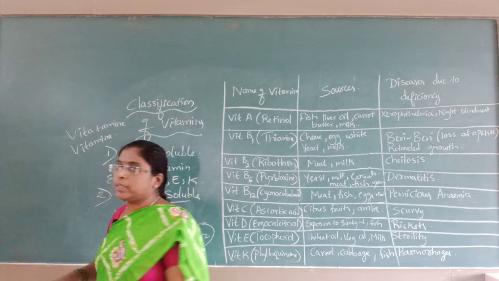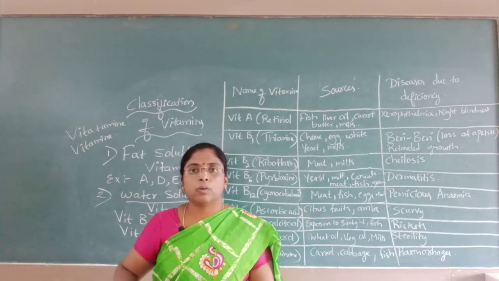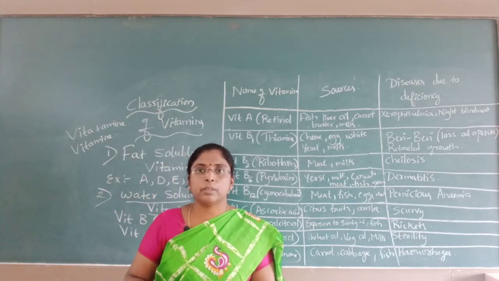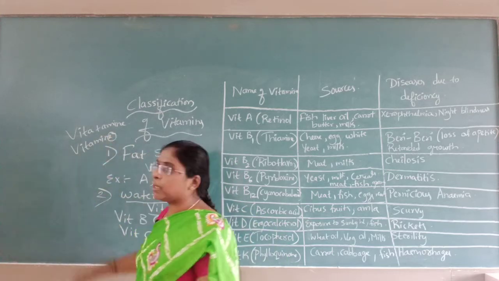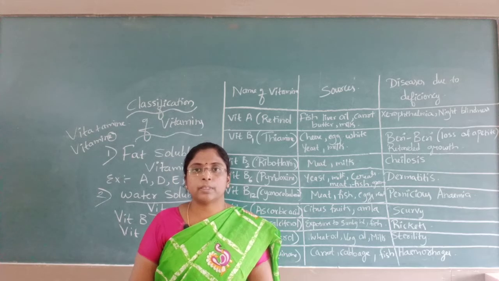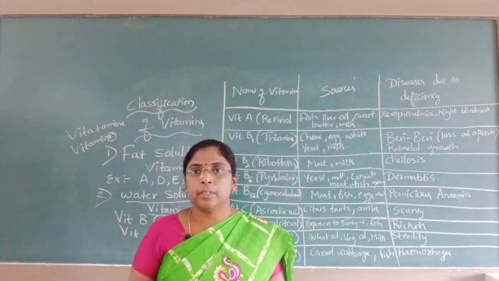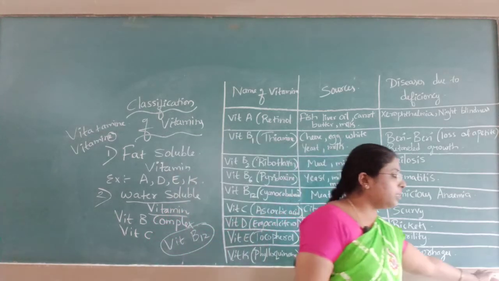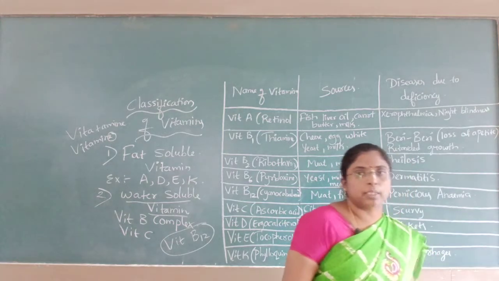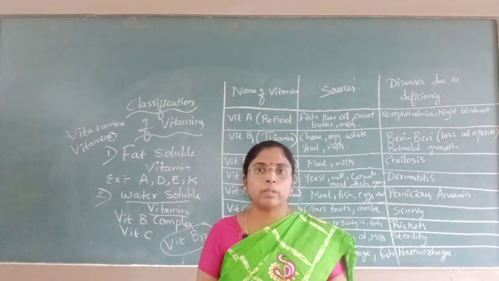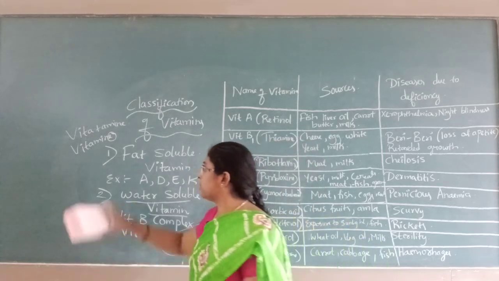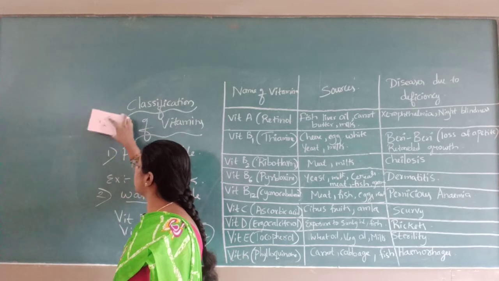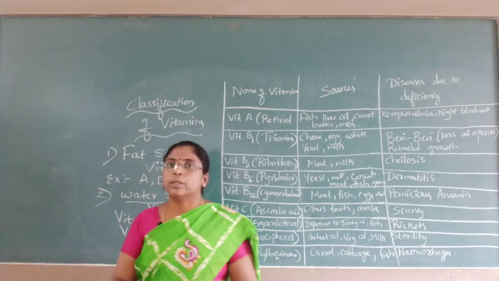But now we have come to the conclusion that not all vitamins contain amino acids. So we removed the E of amine and now we call it a vitamin.